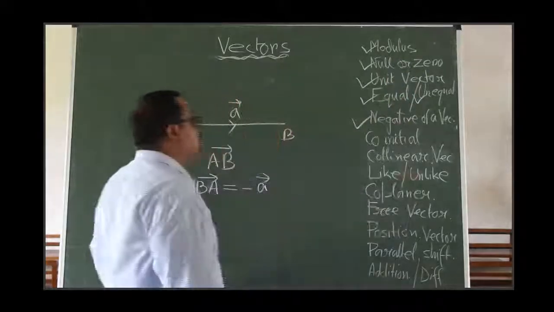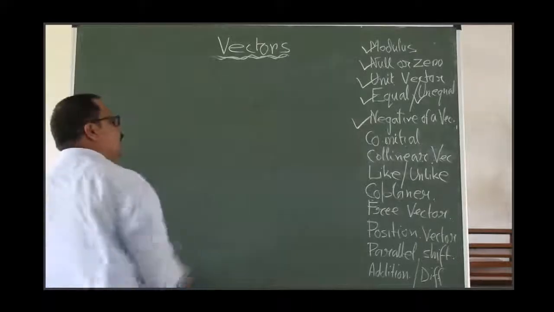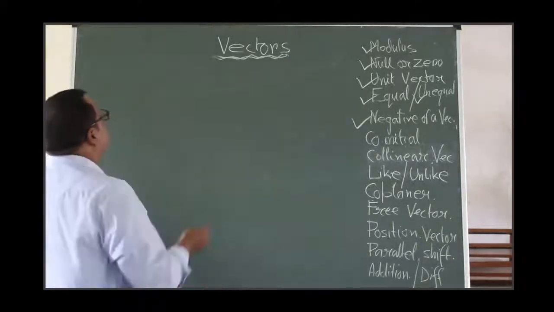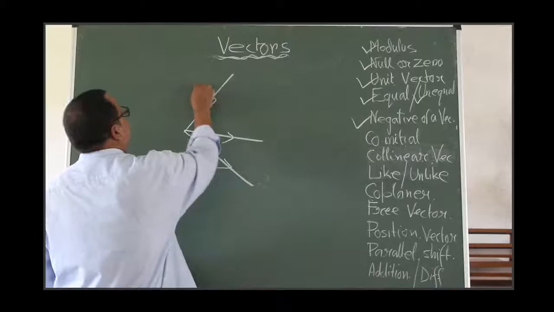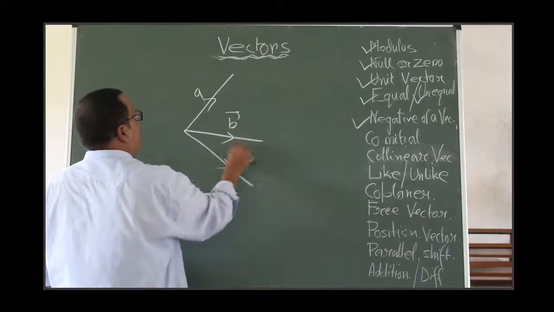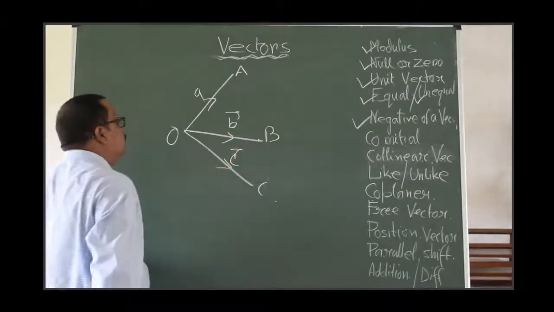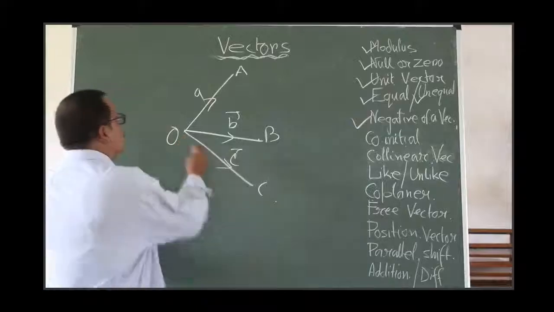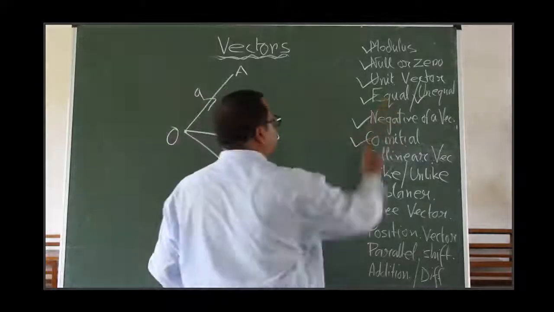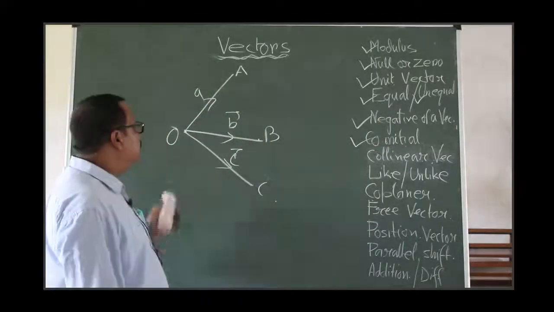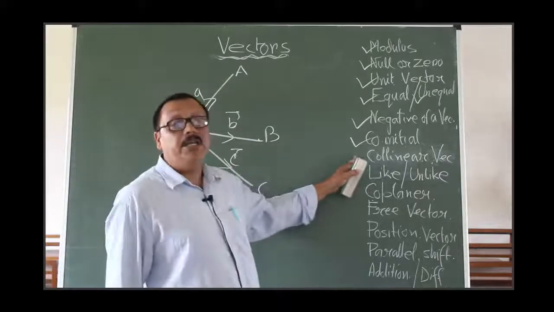Right? If the initial points of some vectors, two or more vectors, remain the same, say these are two vectors or three vectors, A, B and C. Say O, it is A, it is B, it is C. The initial point here, O, is fixed. These are called co-initial vectors. Initial points are the same, and whatever the terminal points may be, they may be separate, but the initial points are the same here. Such types of vectors are called co-initial vectors.